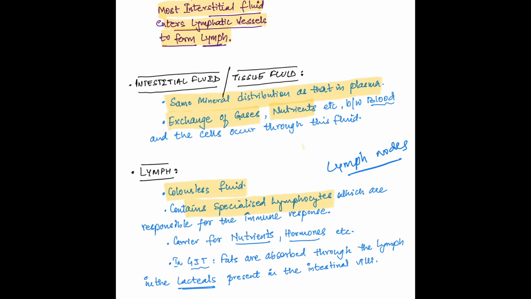These lymphocytes are circulating in the lymphatics and are responsible for the defense of the body. Lymph is also helpful in carrying nutrients and hormones. In the gastrointestinal tract, absorption of fats is done through the lymphatic system, through the lymph. In the small intestine, there are lacteals through which the fats are absorbed and transported.